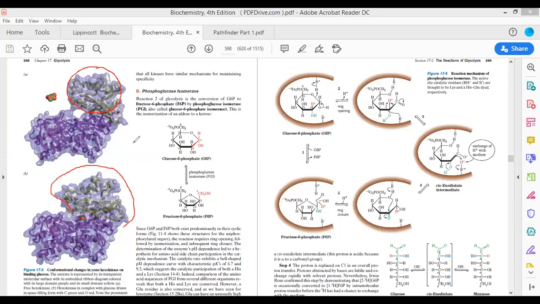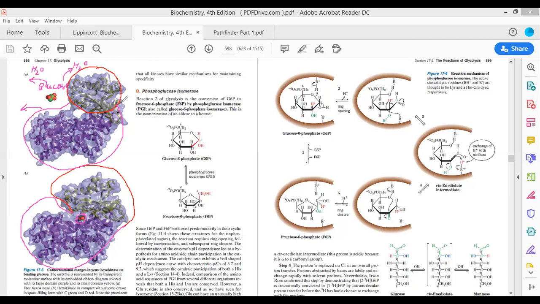I will draw the second lobe with another color, so as to make it effective. Now this is the closing of the jaw. When the closing of the jaw takes place, the glucose molecule will move into the hexokinase cavity, whereas water molecules will be expelled outside, as water molecules are being expelled outside.